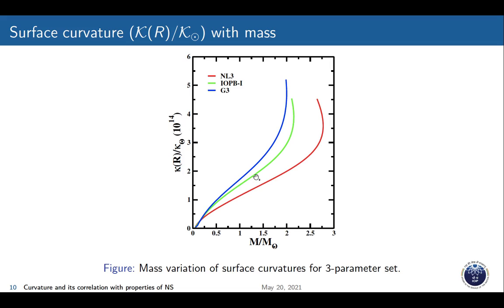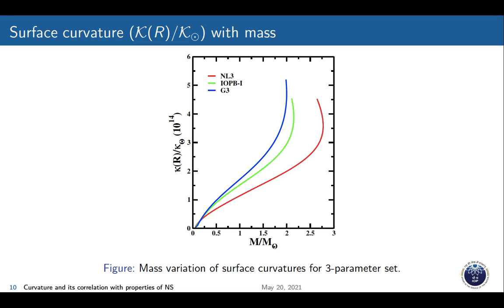In this plot we have plotted for three parameter sets, mainly the RMF parameter sets, relativistic mean field model parameter sets. The red one is NL3, and the others are IFPB and G3. NL3 is the stiffest equation of state, and IFPB and G3 are softer equations of state.